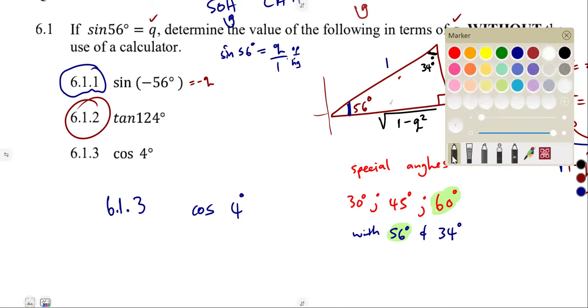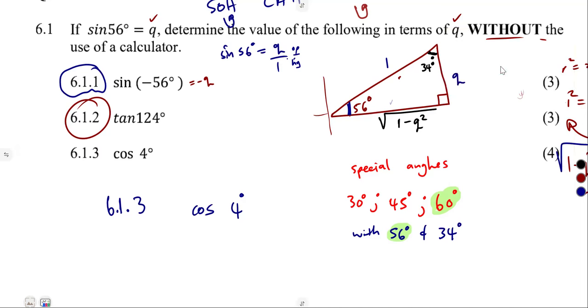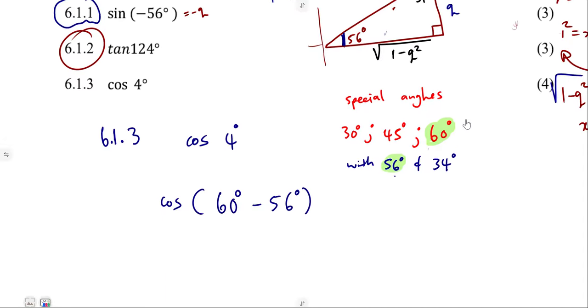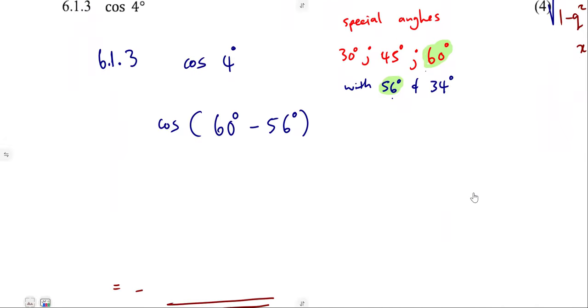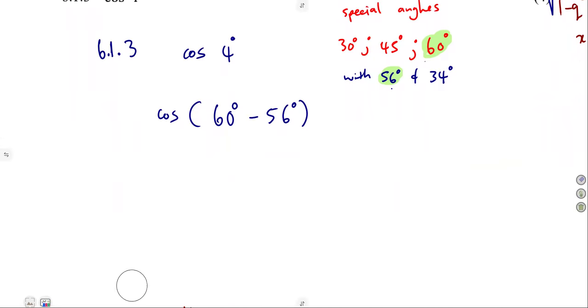So you test where possible. We saw that these can be obtained from these two angles, 60 and what? 60 and 56 degrees. 60 from our special angles, 56 from what we already have on our diagram. As we have got these two angles now, we are forced to expand them. Remember our double angle and compound angle identities, they are used to expand sine.